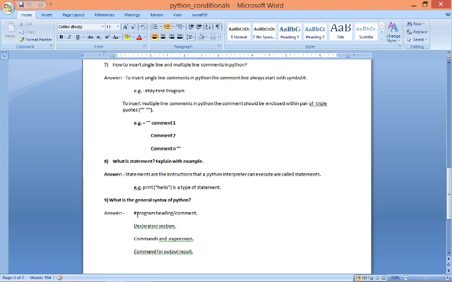That means you have to give the heading of your program file starting with the hash sign. For this you have to use a hash sign before writing the heading or title of your program. Now the second part is the declaration section.